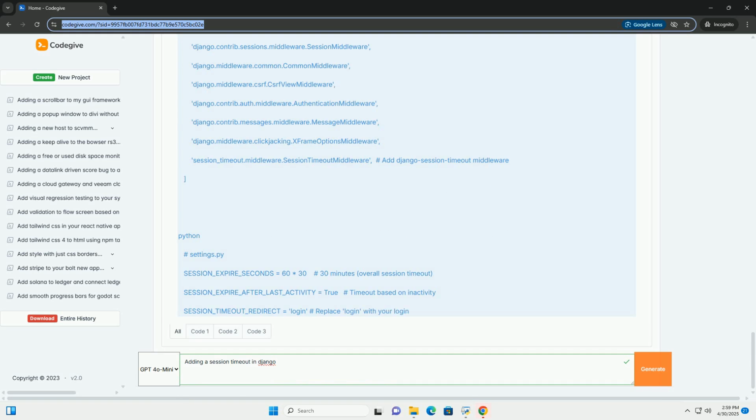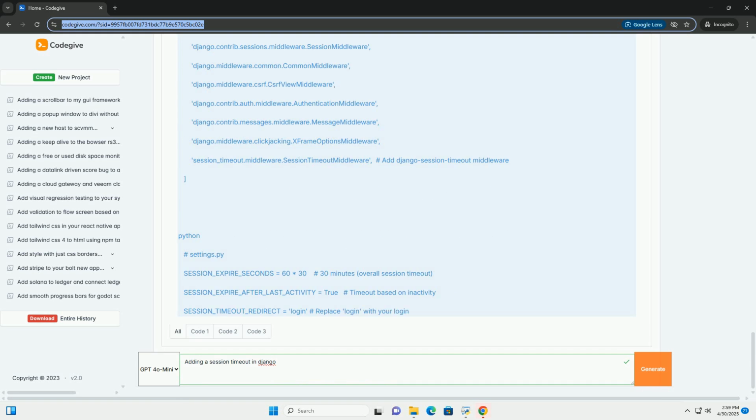Session timeout middleware. The middleware intercepts every request. If the user is authenticated, it retrieves the last_activity timestamp from the session. It checks if the time elapsed since the last_activity exceeds SESSION_TIMEOUT_SECONDS.